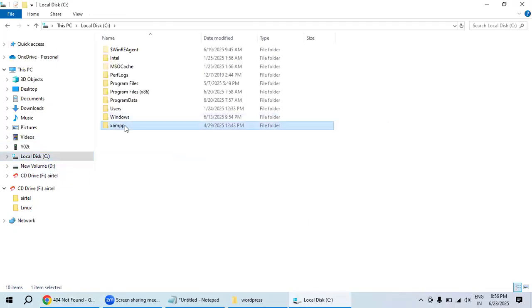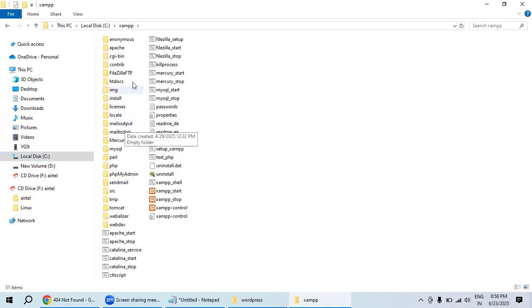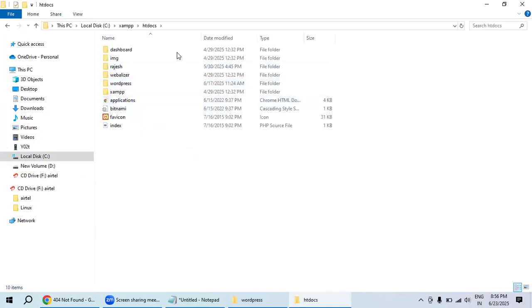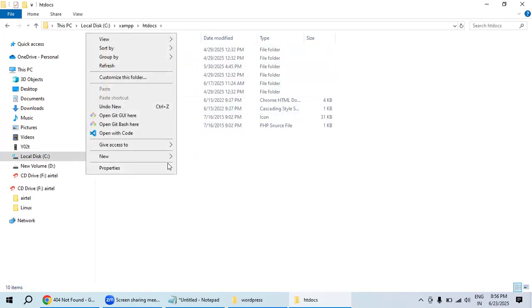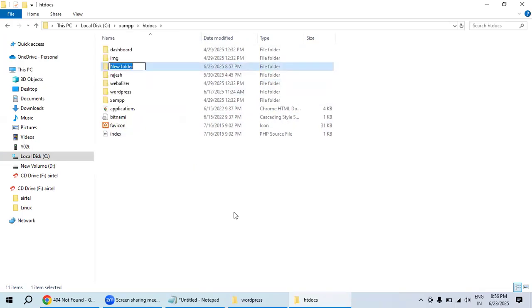Where we need to create that ABC folder: go to the C drive. There inside we have examp. Inside examp we have htdocs. Here we need to create ABC. There is no ABC folder yet. First we have to create one folder with the website name, whatever name you want. I will go with ABC for you. Just hit enter. Don't put any kind of hash, at the rate, backslash or underscore characters.